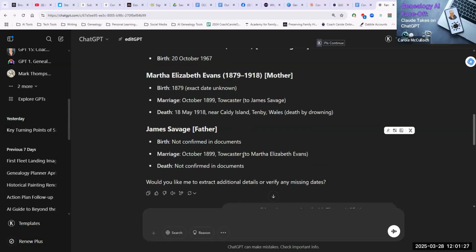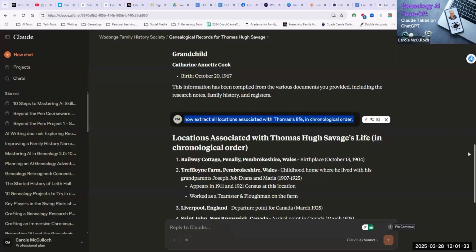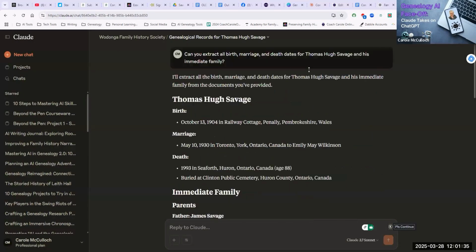Before we go on to the next prompt, let's see how well Claude went with this same prompt. Here's my prompt at the top. The difference here is that I'm using Claude projects. So I have a subscription to Claude, and we're currently in a project in which the documents that I needed to extract the data from already exist.